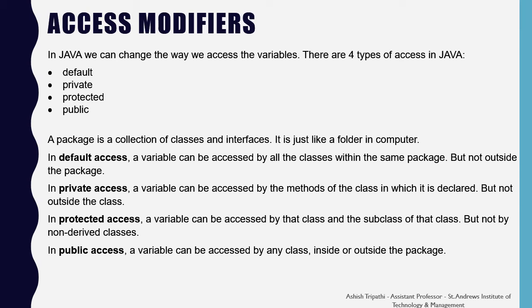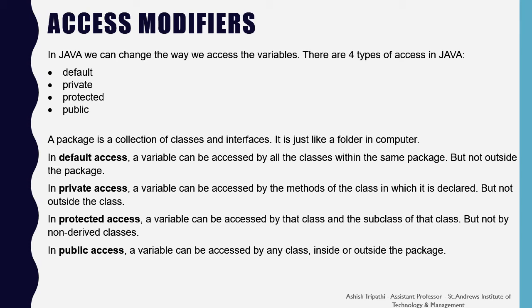So, whenever we are making a default access, that means we aren't providing any specific access modifier, then a variable can be accessed by all the classes within the same package, but not outside the package. In the private access, a variable can be accessed by the methods of the class in which it is declared, but not outside the class.